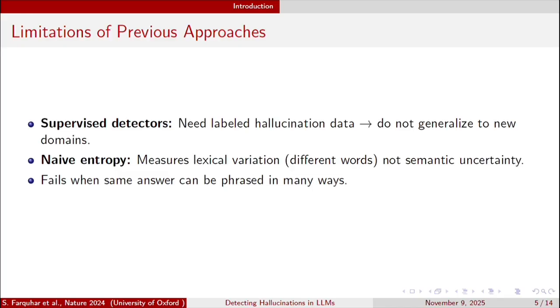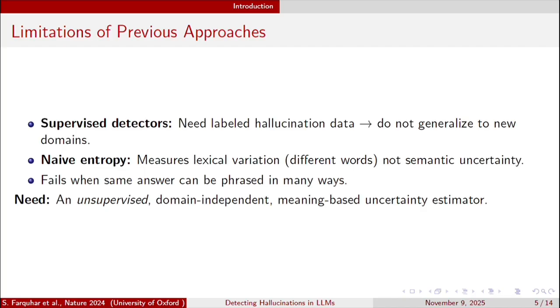What is the limitation of previous methods? Earlier methods tried two things. One is supervised training with labeled hallucinations, or token-based entropy, which counts how much the text varies. But unfortunately both fail. Why? Because supervised systems don't generalize to new tasks, and token entropy can't tell the difference between different words and different meanings. So the authors propose a meaning-level approach to solve this.